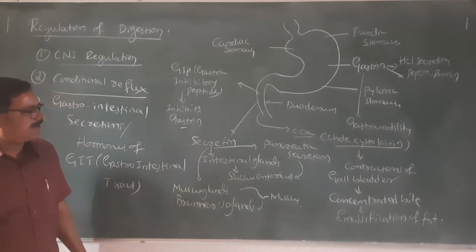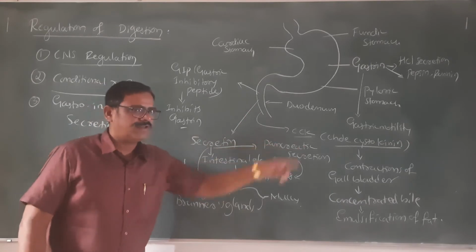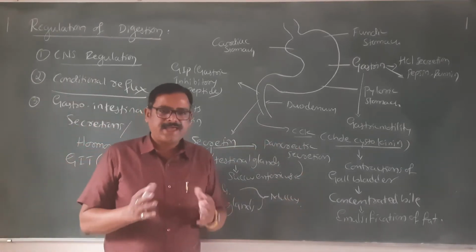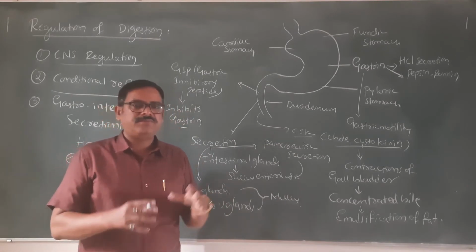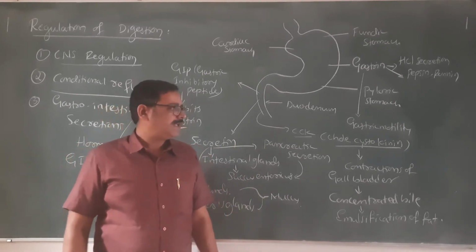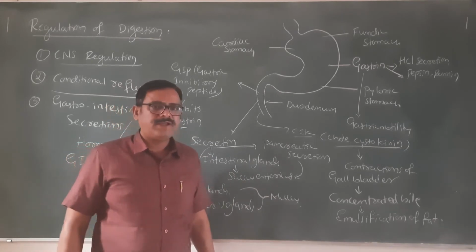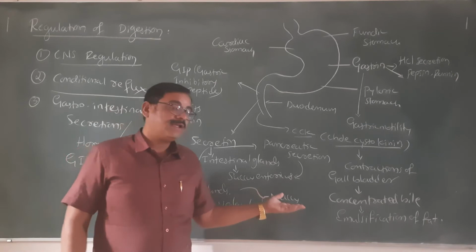Other than this, we find CCK, cholecystokinin, from the duodenum, which stimulates the contraction of the gallbladder, a sac-like or bag-like structure found at the liver, connected by the cystic duct. It stores the bile and concentrates it, so the bile salts are more.